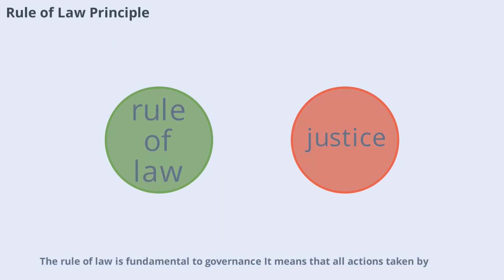Rule of law is fundamental to governance. It means that all actions taken by the government must be based on established laws, applied equally to everyone. This principle protects citizens from arbitrary decisions and ensures fairness in government operations. The rule of law also provides a framework for resolving disputes and maintaining order. By adhering to legal standards, governments demonstrate their commitment to justice and equality.